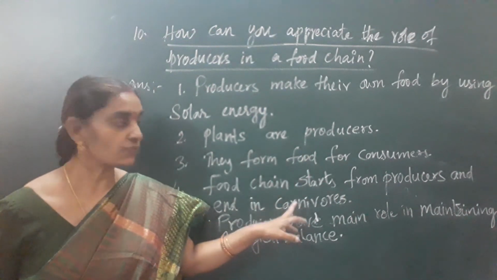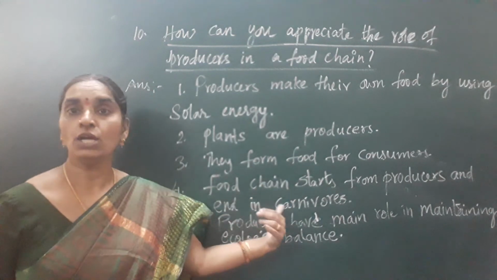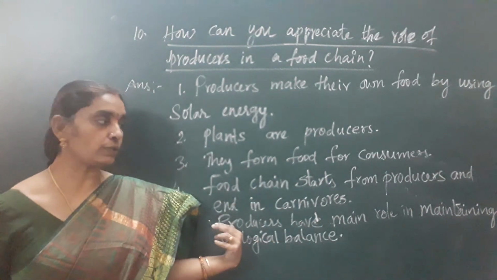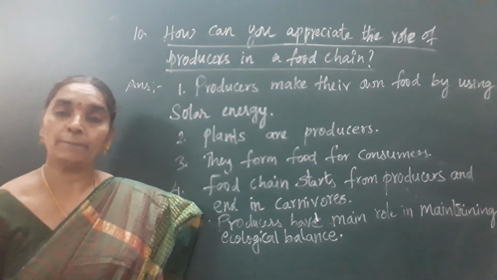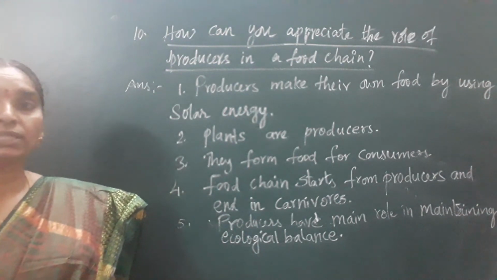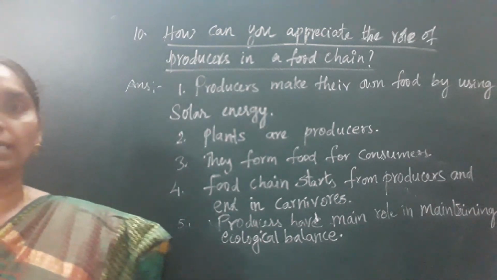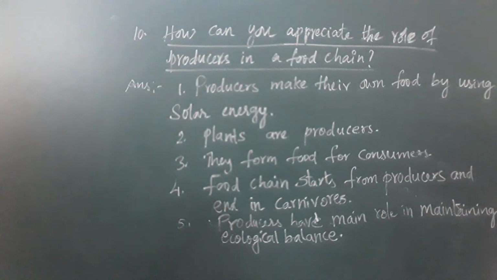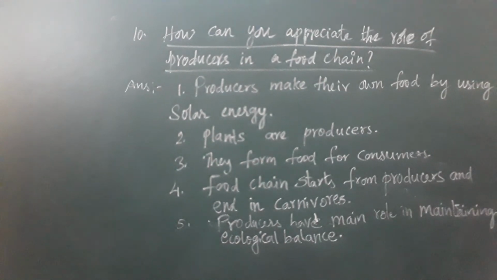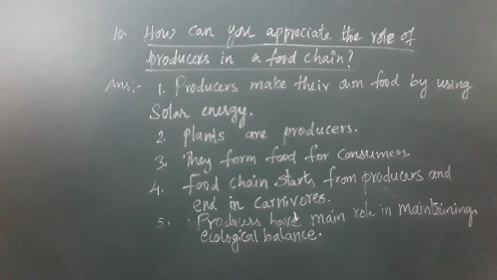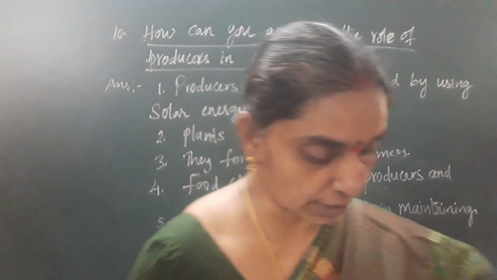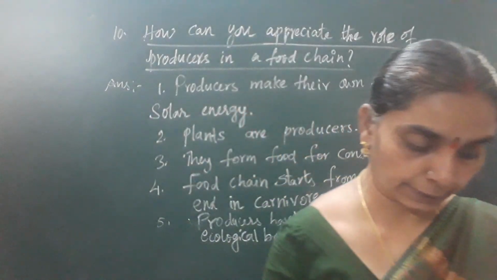The food chain starts from producers and ends in carnivores. So producers have the main role in maintaining the ecological balance. Hope you have understood this answer, children. Write neatly in your notebooks, all of you. Write neatly. Next question, children, of your textbook.